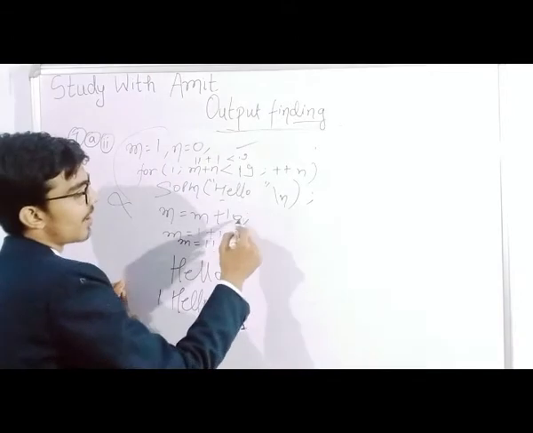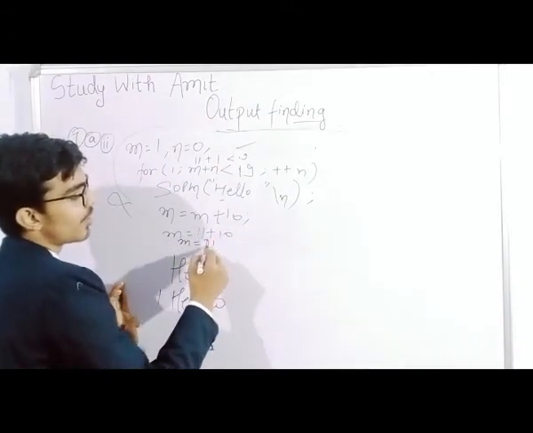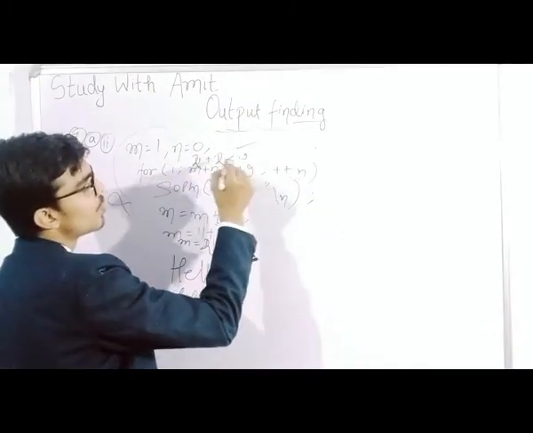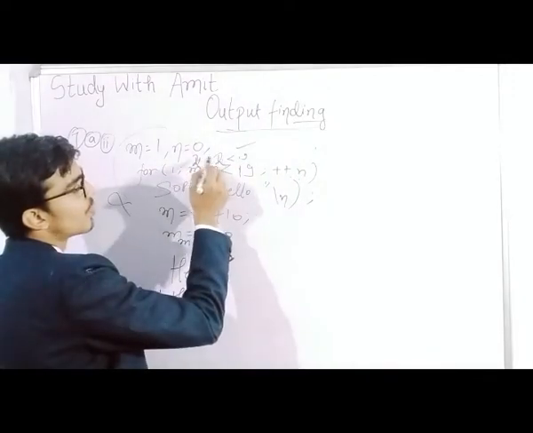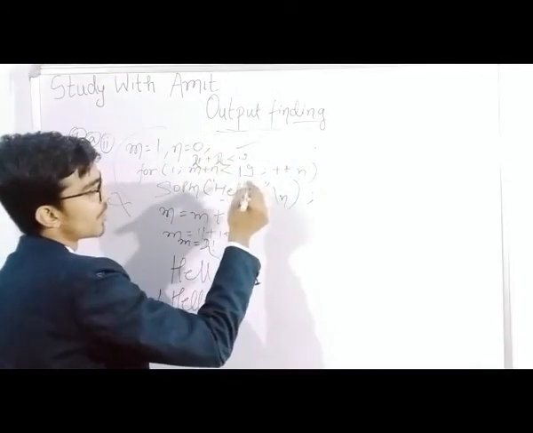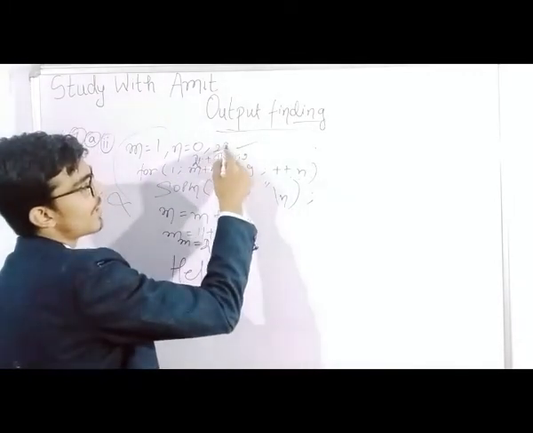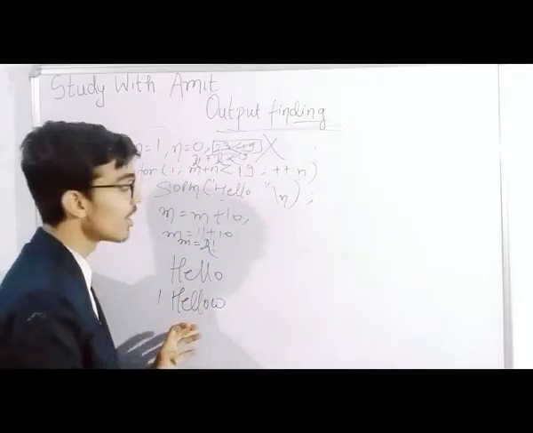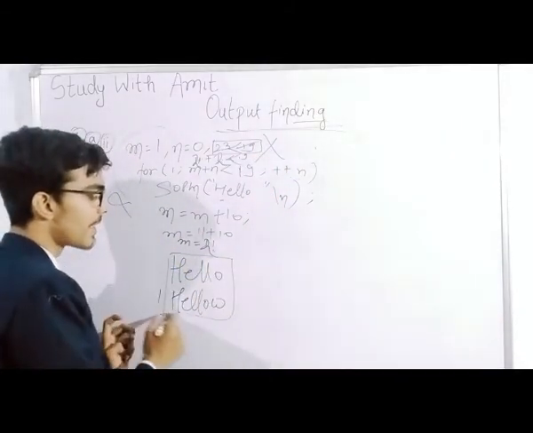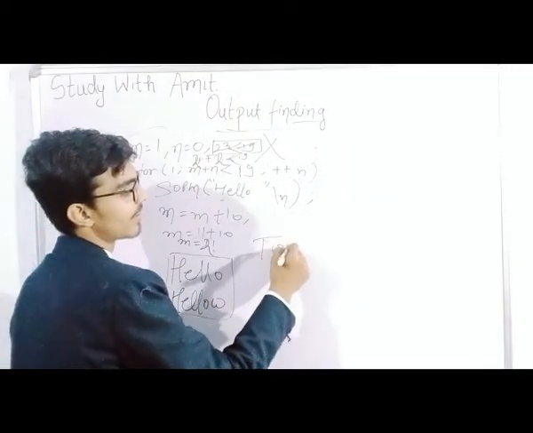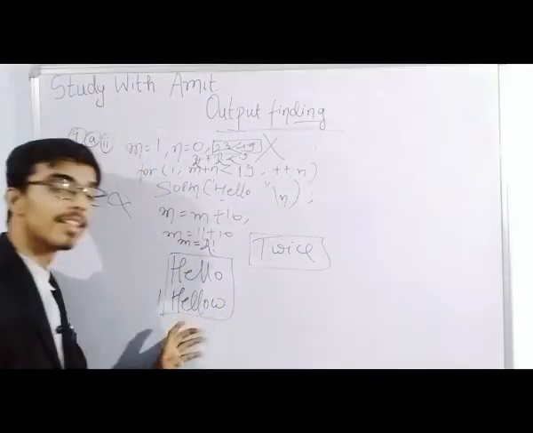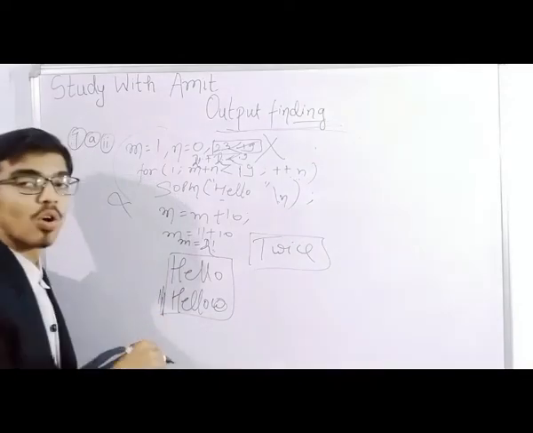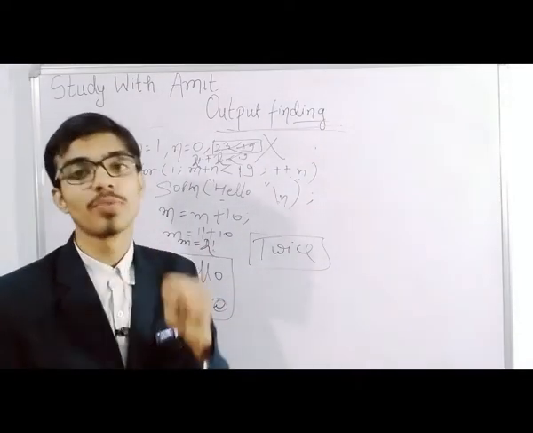Now after this, m is equal to m plus 10. 11 plus 10 is 21, and the value of n increases to 2. So it will be 23. 23 is less than 19? No. Here the condition is false, so we can't go forward. Hello will be printed twice, and a slash n is there, so we'll go to a new line. All these things I have taught in my videos, so if you don't know, you can check them.